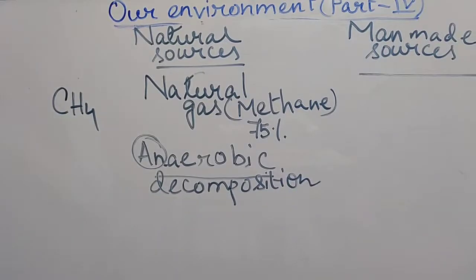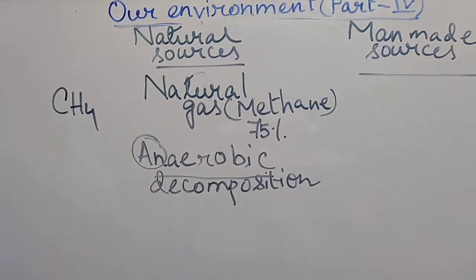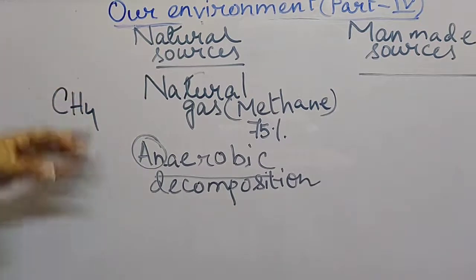Biomass means different types of wastes that are released by living organisms, just like vegetable peels, the dead bodies of plants or animals, then cow dung, animal waste. So these all are decomposed by different types of bacteria or microorganisms, and they also release this CH4, methane gas. So these all are the natural sources.